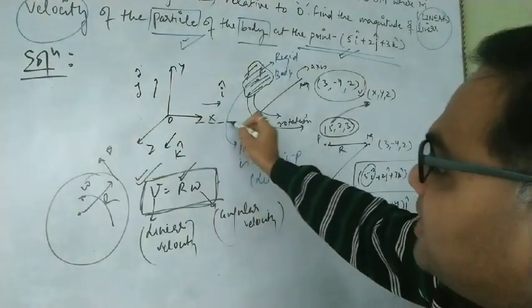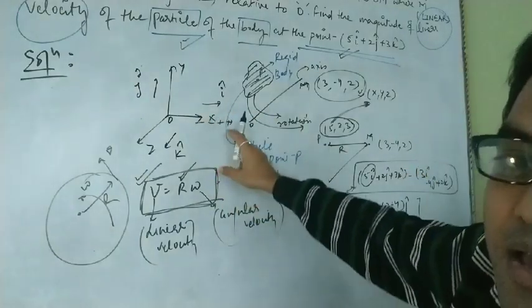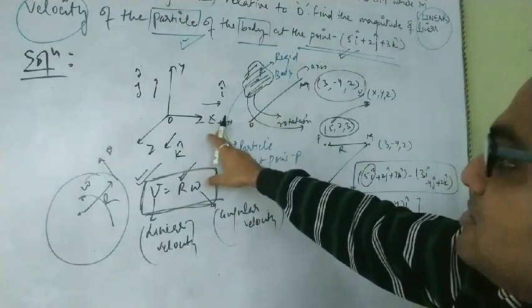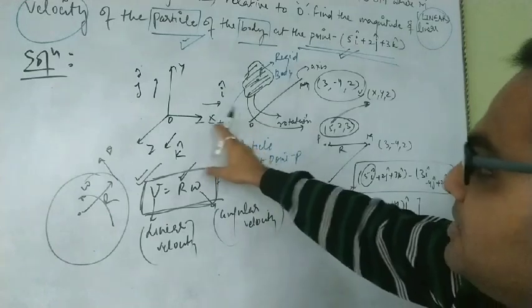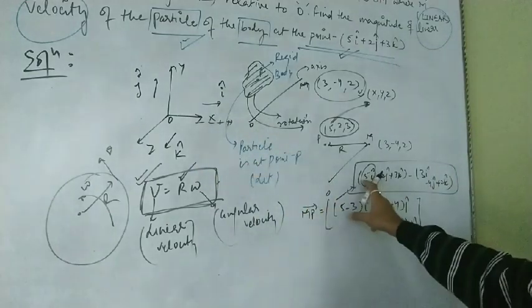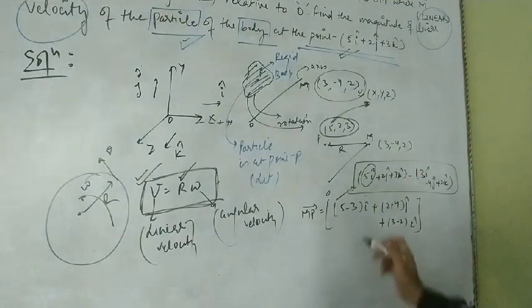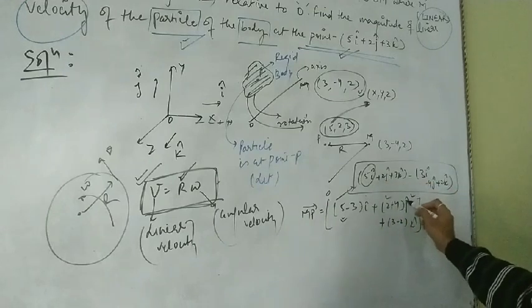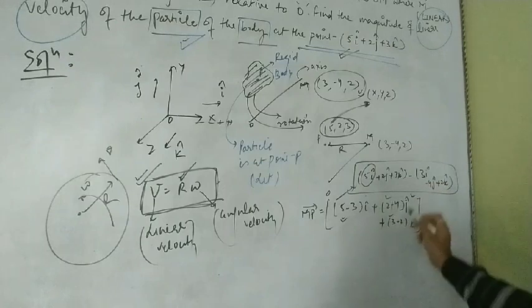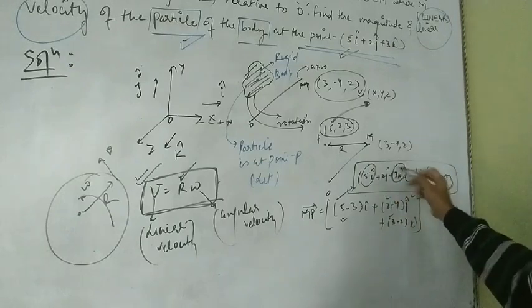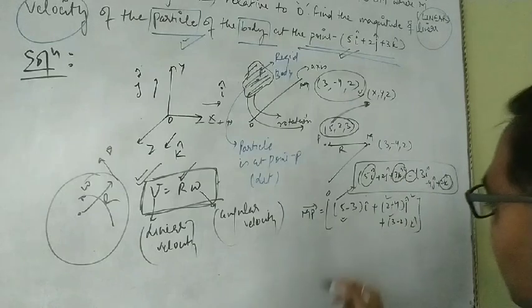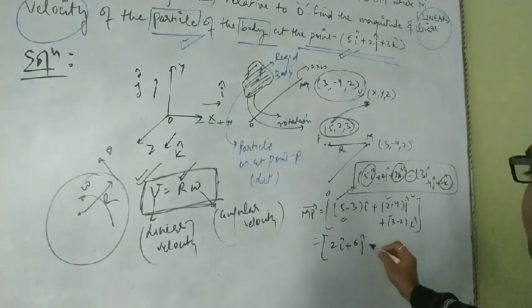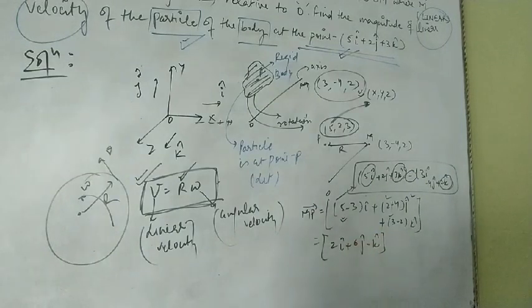If anything is in the x direction, then we have to compute the difference between how it reaches at what distance. Then we differentiate the distance of the previous from the current in the x direction also. That's why I have separated i cap with the i cap. So 5 minus 3, then 2 minus 4, that is 2 plus 4 for j cap, and 3 minus 2 for k cap. Okay, because negation is there to compute the distance. So what it will obtain, it will be 2i cap plus 6j cap minus k cap. Okay, I think so. This should come.